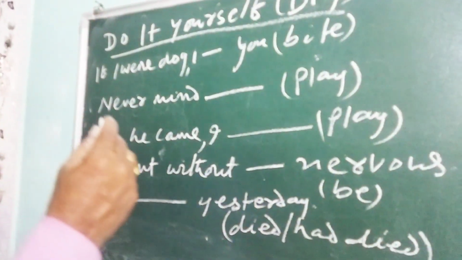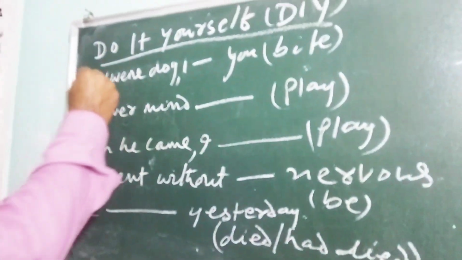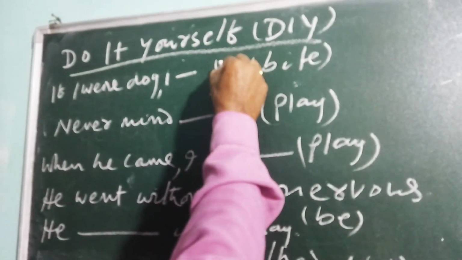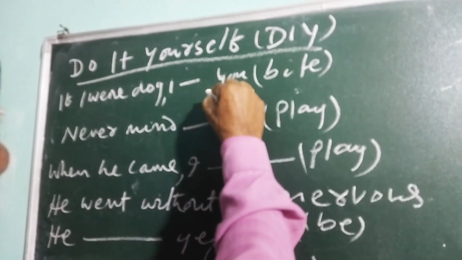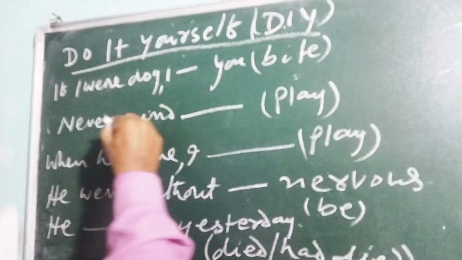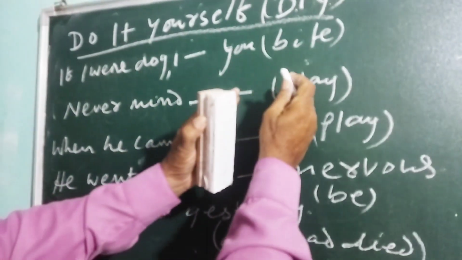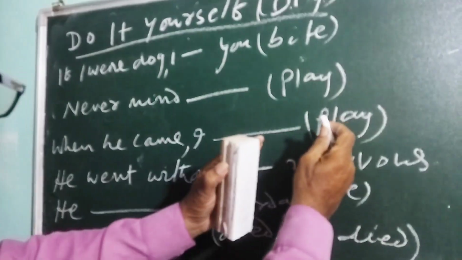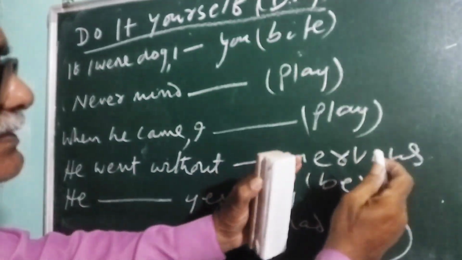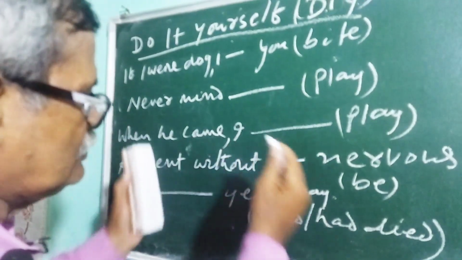Questions for your self solution. I have titled it Do It Yourself, in short DIY. If I were a dog, I dash you, then I can bite. Never mind, dash, then I can play. When he came, I dash, then I can play. He went without dash nervous. He dashed yesterday, died, and had died. All these questions you have to solve.